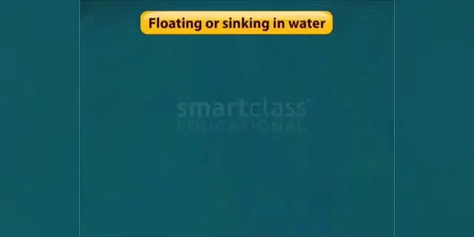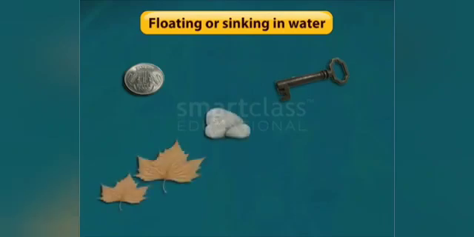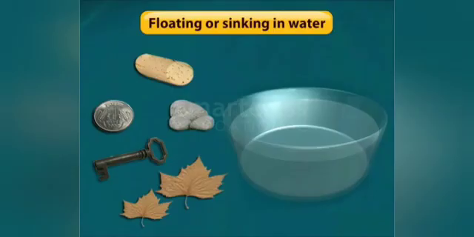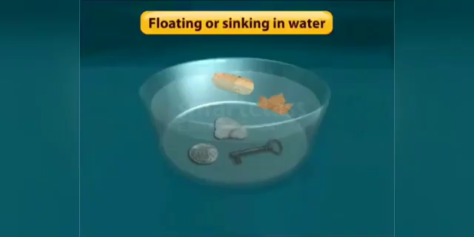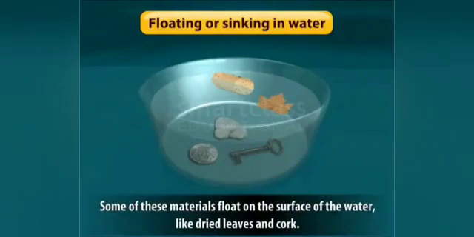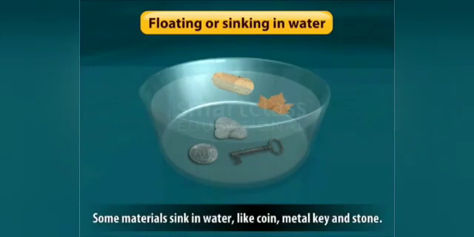The next property is floating or sinking in water. Let's take a few materials like a coin, a metal key, stones, dried leaves, and a piece of cork and drop them in a tumbler of water. Some of these materials float on the surface of the water, like dried leaves and cork. On the other hand, others like the coin, metal key and stones sink to the bottom of the tumbler.